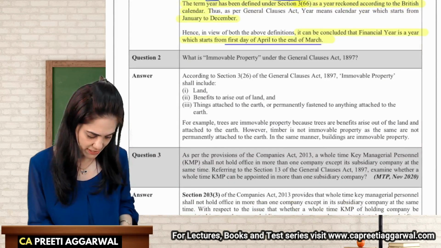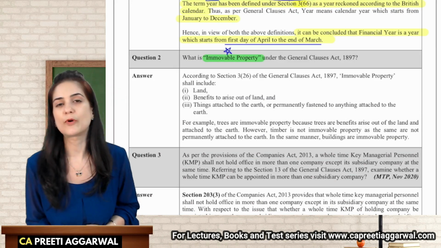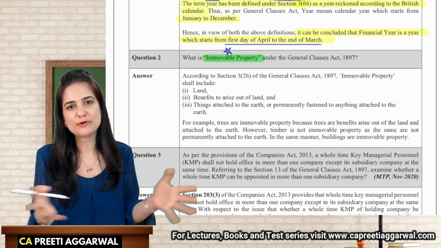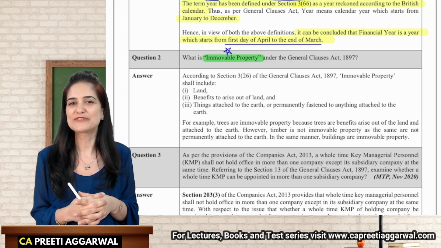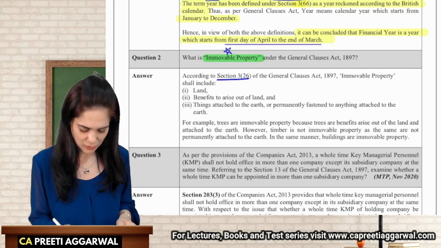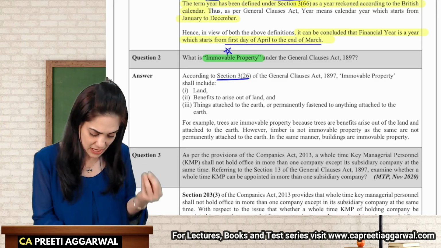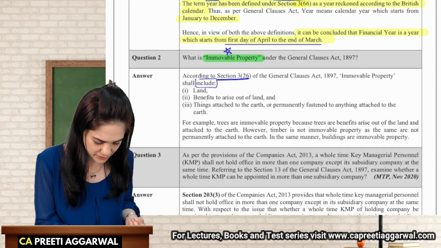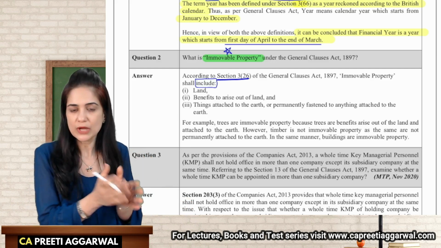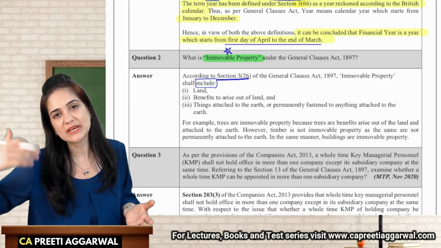Next, we have: what is immovable property? Again, it is a very, very important definition for the exam. Immovable property is something which cannot be moved from one place to another. But that's not the definition given in the General Clauses Act. As per section 3, clause 26 of the General Clauses Act, immovable property is an inclusive definition. Inclusive means it indicates what is included. That inclusive definition is not exhaustive, because yes, it does include land, benefits arising out of land, etc., but it may include something else also.